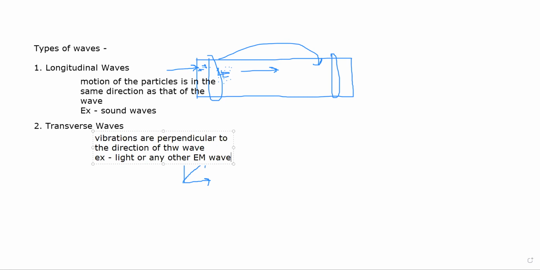All these rays are different types of electromagnetic rays. And the longitudinal waves are like sound waves. So in transverse waves you basically have the crests, peaks and troughs, and in longitudinal waves you have compressions and rarefactions.